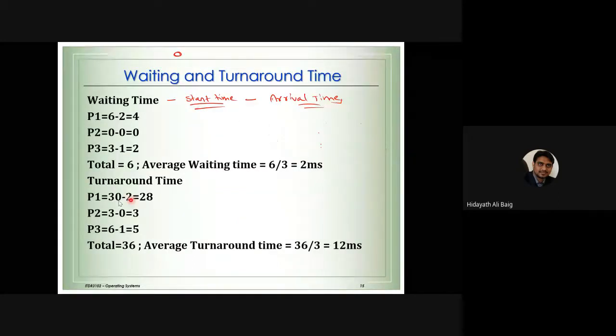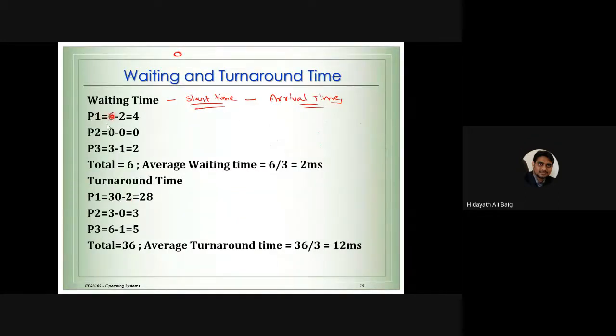So that's how we calculated: the process with start time 6 milliseconds minus arrival time 2 milliseconds is equal to 4 milliseconds. For the process with start time 0 and arrival time 0, the waiting time is 0, straight away, no waiting. For process 3, start time 3 milliseconds, it came at 1 millisecond, so it was waiting for only 2 milliseconds.